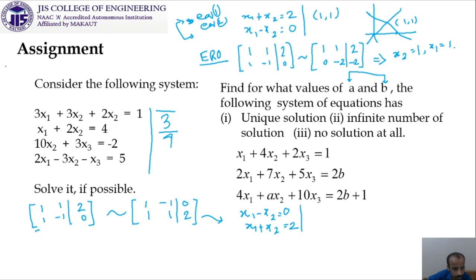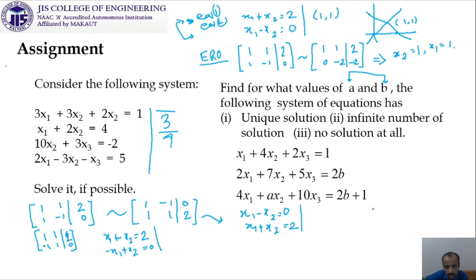But if I have the column operations like this form, this 1 1 is taken here, this 1 minus 1 is taken here, and if we take 2 0, look at this. In this context, what we are getting, x1 plus x2 is 2 and minus x1 plus x2 is 0. So you are claiming that we are multiplying it by minus 1 and we will get this, the answer will be same. But think about it.